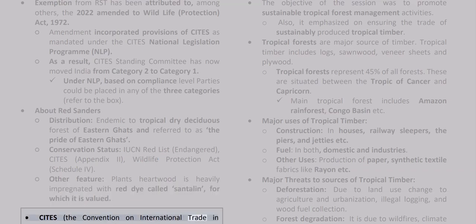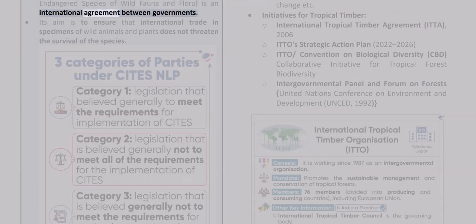CITES, the Convention on International Trade in Endangered Species of Wild Fauna and Flora, is an international agreement between governments. Its aim is to ensure that international trade in specimens of wild animals and plants does not threaten the survival of the species.